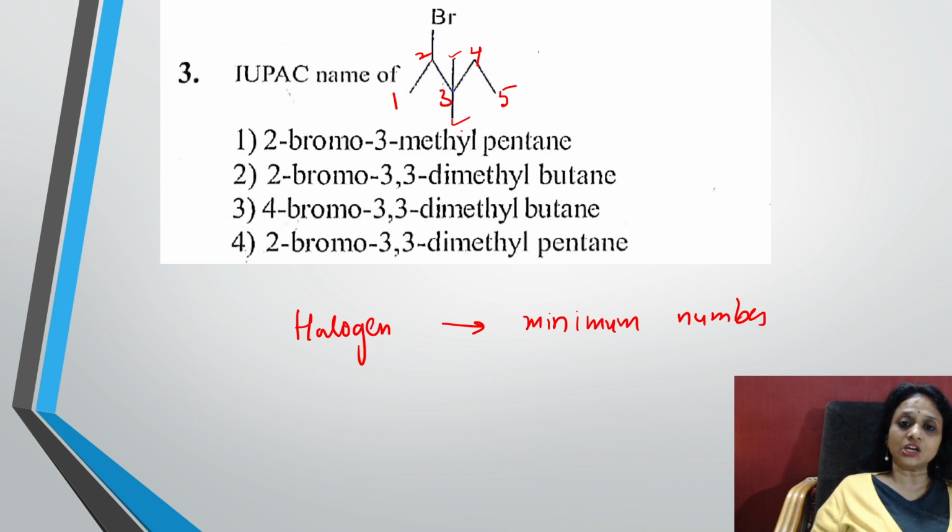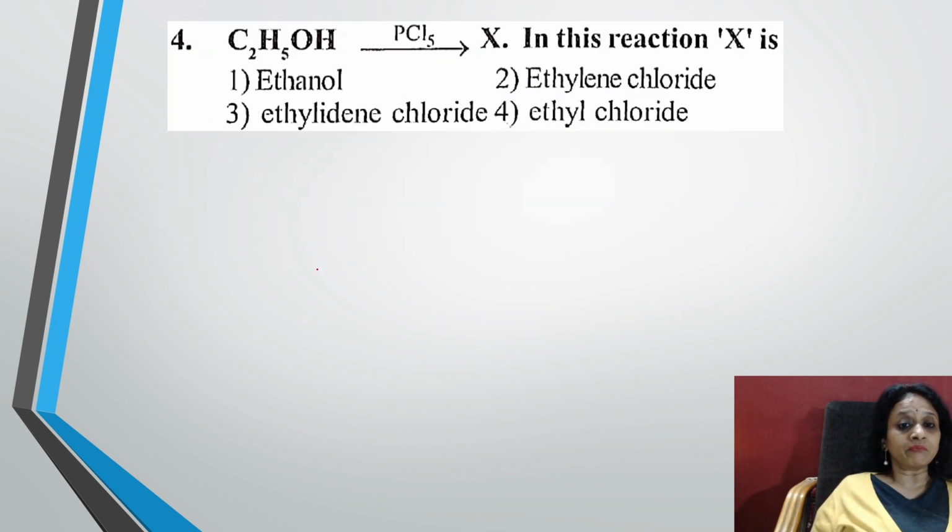Easy. Once again, 2-bromo. Yes, it is here. 3, 3. At the third position, you have one methyl group here. You have one more methyl group here. So 3, 3 dimethyl pentane. So the option 4 is right. Easy. All right. Simple, students. Yes. Now let us see the next question.